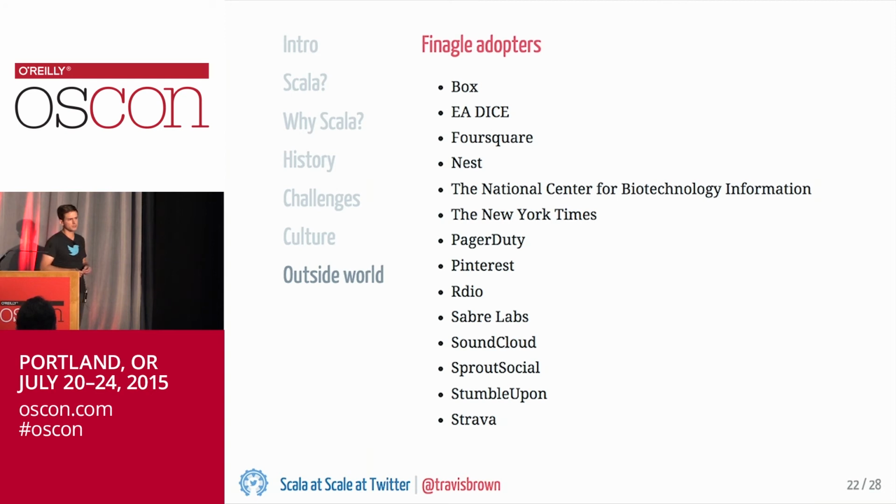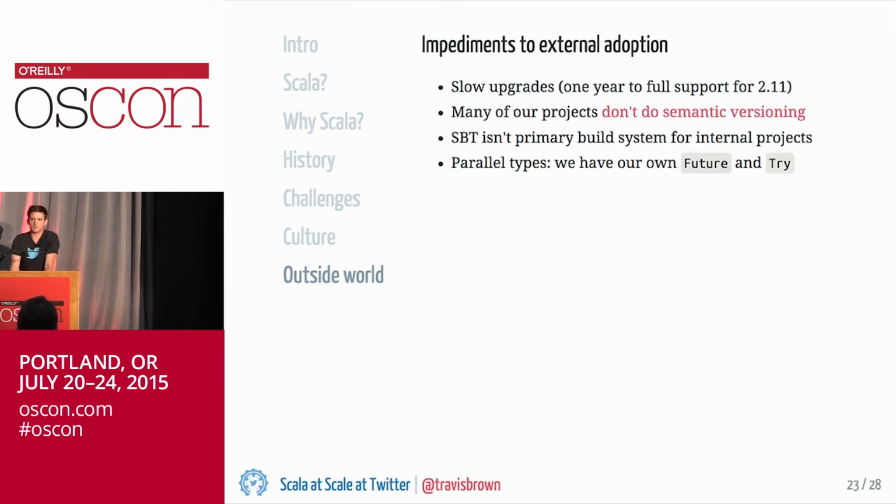So we have a lot of success stories around these open source projects. We know about 50 companies and organizations that are using Finagle right now, and this is just a few of those. But even though we do have all of these success stories about Twitter's Scala libraries outside of Twitter, there are some elements of our development process that make external adoption a little more challenging than we would like it to be. So one of these issues is historically we've been slow to upgrade to new Java versions or new Scala versions, and that's something that we're actively working on.